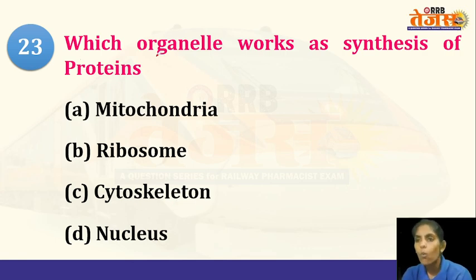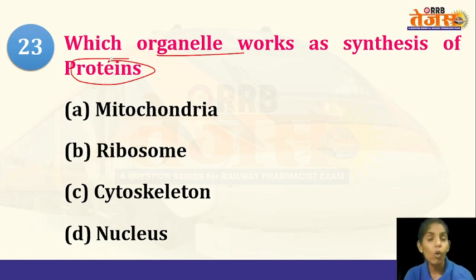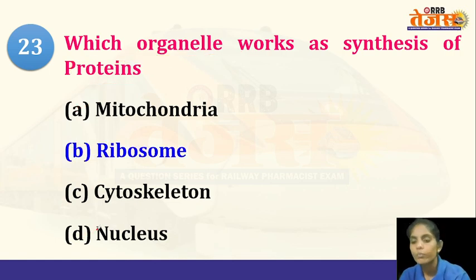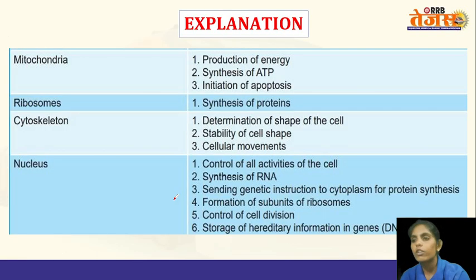Which organelle is involved in the synthesis of proteins? Mitochondria, ribosome, cytoskeleton or nucleus? So what is the answer? It is very obvious. The ribosome. Mitochondria is involved in the production of ATP. Ribosome will produce proteins. Cytoskeleton will maintain the shape and provide structure, supporting the cell. The nucleus is the control center. It will control the functions of the cell.